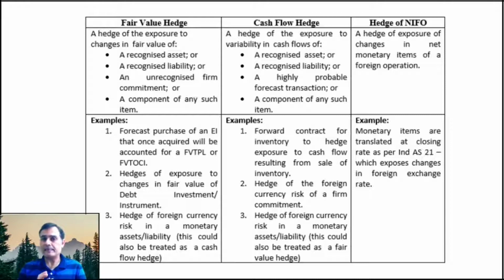Now, when you look at certain examples of a fair value hedge, the first example is a forecast purchase of an equity instrument that, once acquired, I have not yet acquired the instrument, but I'm planning to acquire an equity instrument in the future. So you can say it's like an unrecognized firm commitment. Once I acquire this equity instrument, it is going to be accounted either at fair value through OCI or fair value through profit and loss account. So basically what I'm planning is to hedge the risk of the change in the fair value, you can say the fall in the fair value of this instrument which I'm going to acquire in the future.